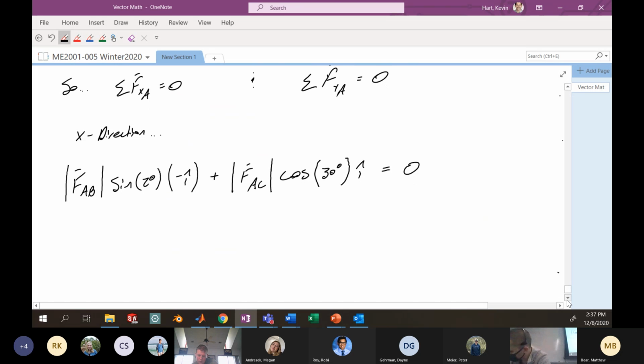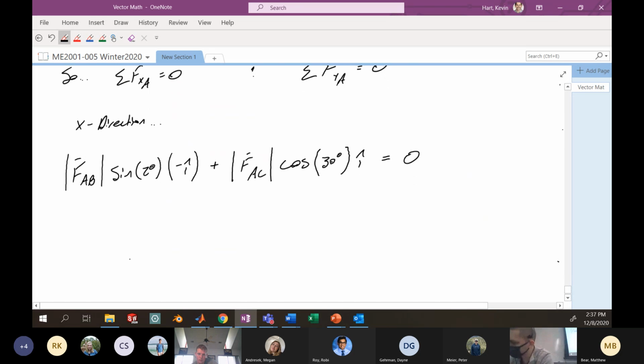You can drop the i hat at this point. If you want to solve for this directly, the magnitude of the force AB is going to be equal to the magnitude of the force AC times cosine 30 degrees over sine of 2 degrees, after we settle out our negatives.